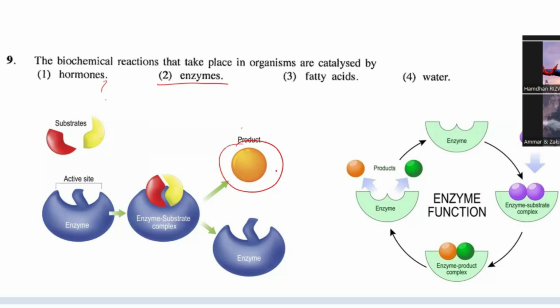Glucose and glucose join together and form maltose, right? Maltose. So this is done by the enzyme. The enzyme is doing the catalyst action.